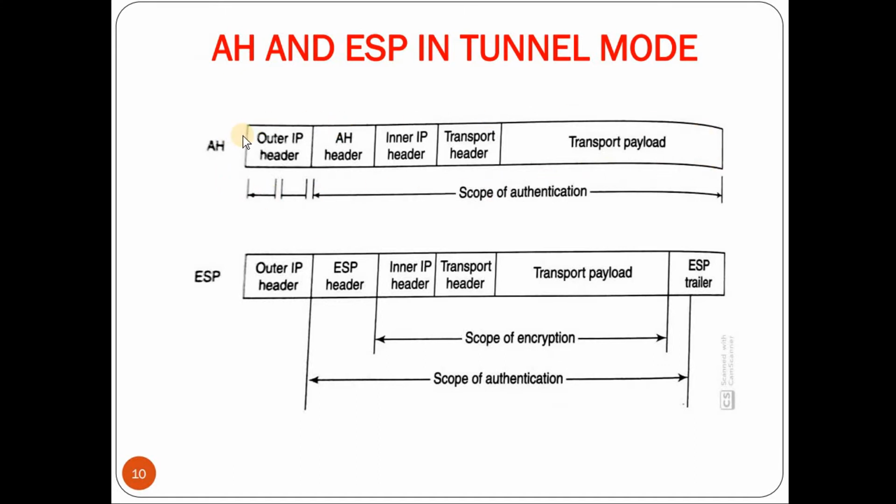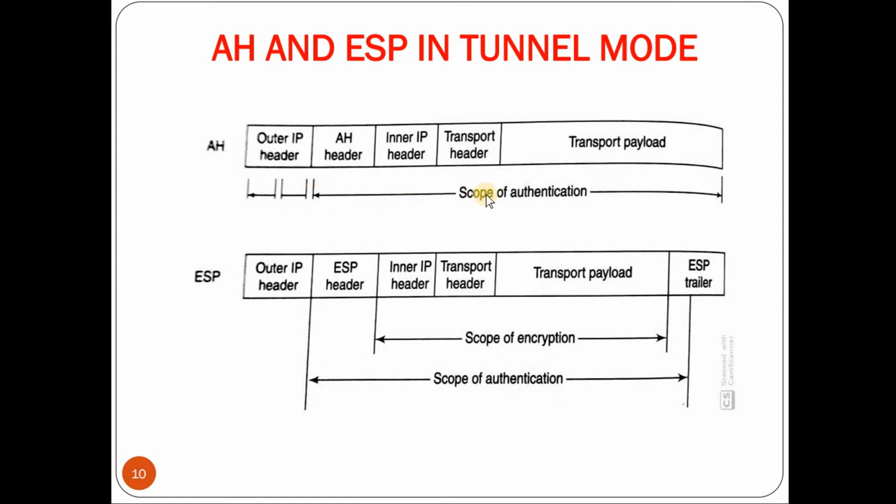In the case of the AH header, the only difference is that the IP header is split into two, that is the outer IP header and the inner IP header. The inner IP header is nothing but the original IP header, which is sandwiched between the AH header and the transport header, but the outer IP header has only some basic information which is required for routing.